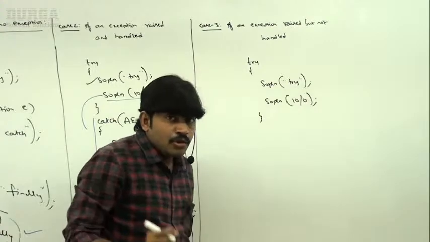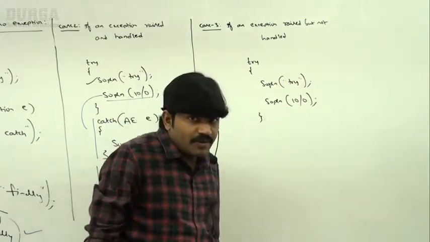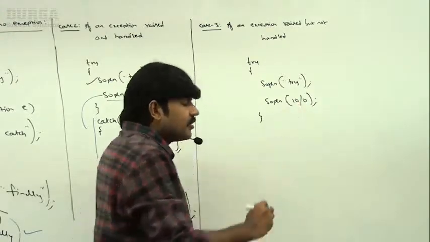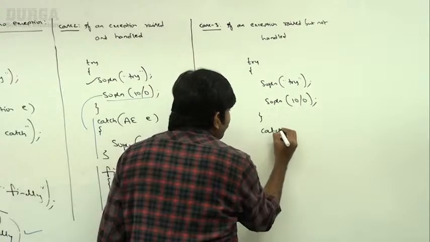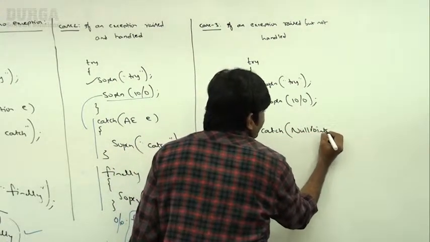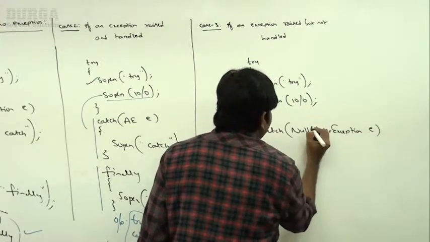Can you please tell which exception will be raised? Which exception will be raised, sir? SOP of 10/0. Which exception? Arithmetic exception. But the available catch block is for null pointer exception.